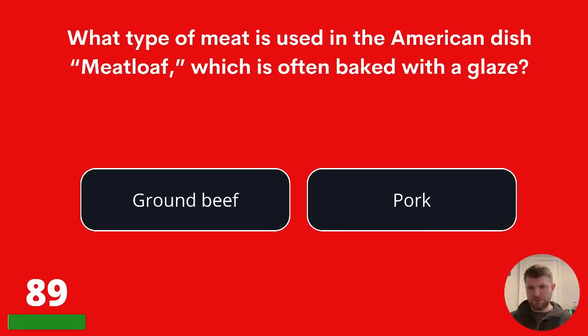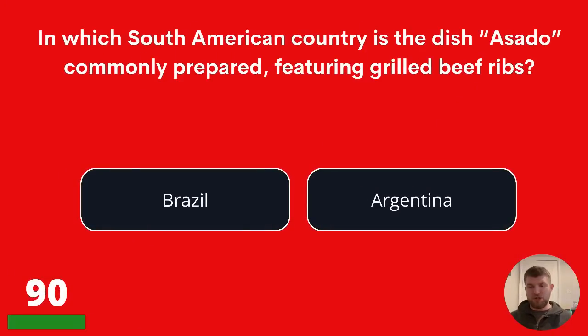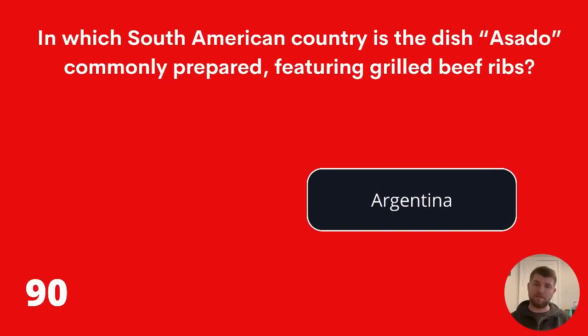What type of meat is used in the American dish meatloaf, which is often baked with a glaze? Ground beef or pork? The answer is ground beef. In which South American country is the dish asado commonly prepared featuring grilled beef ribs? Is it in Brazil or Argentina? The answer is Argentina.